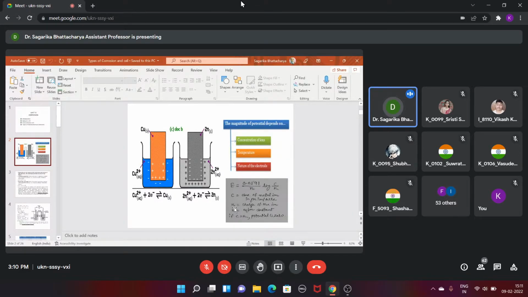K is the equilibrium constant for this forward and backward reaction, and C, as I already told, is the concentration.